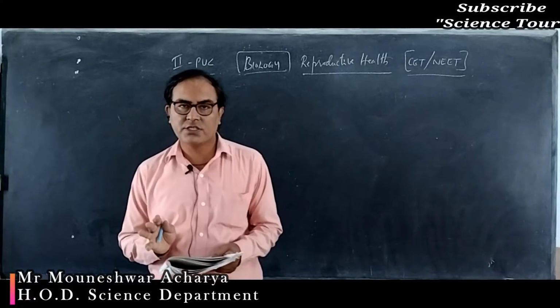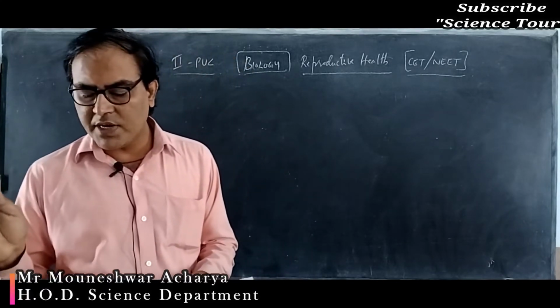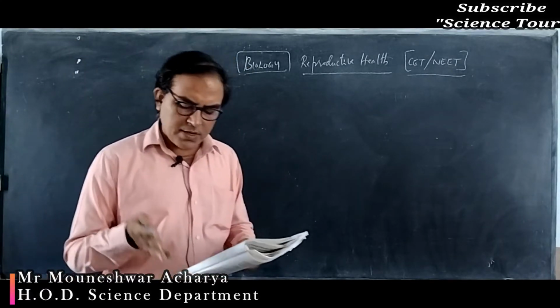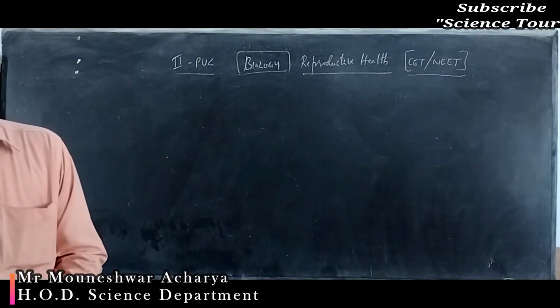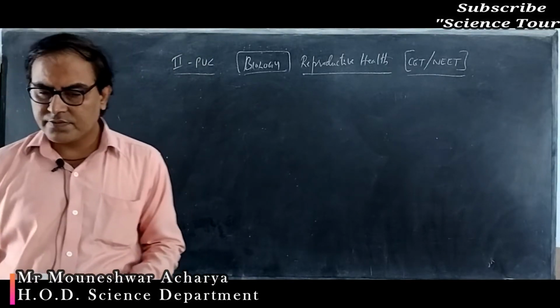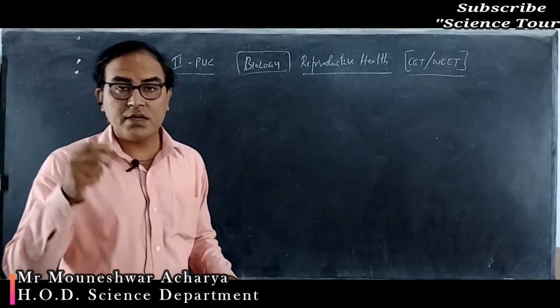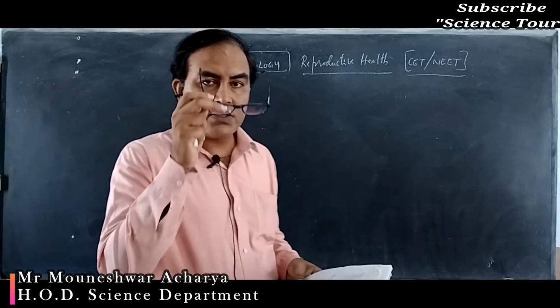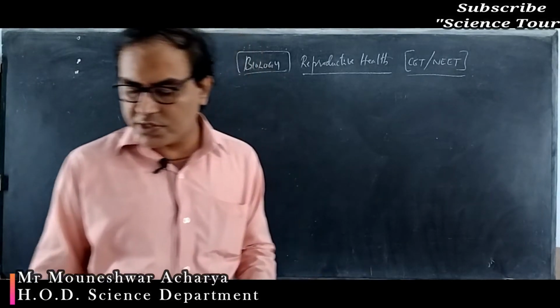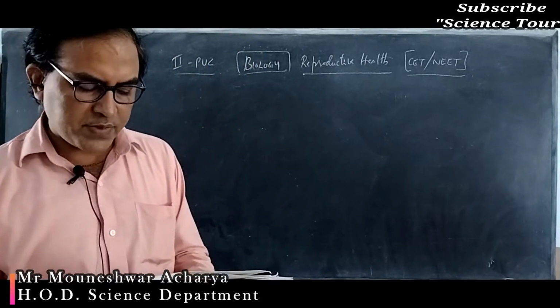Similarly, MMR means maternal mortality rate, that means the death rate of the mothers. This is also deaths per 1000 live births.